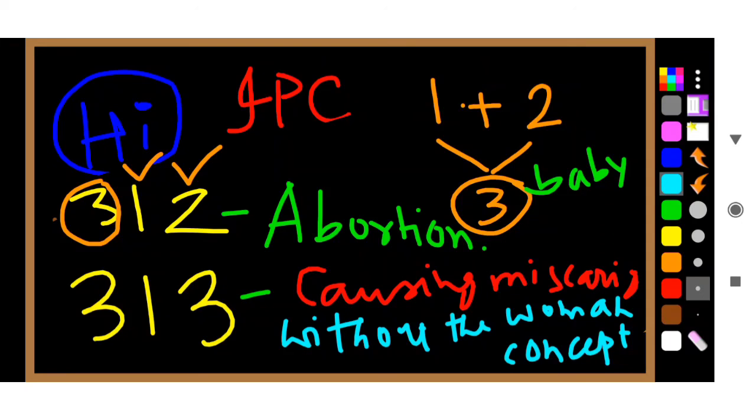For 312, it is about abortion. That means 1 and 2 are the parents, then 3 is there. So 1, 2, 3, you can remember this. This is for abortion. 3 is the baby of 1 and 2. And next is 313. When 313 is there, then you can understand that this is the other one that is causing miscarriage without the woman's consent.